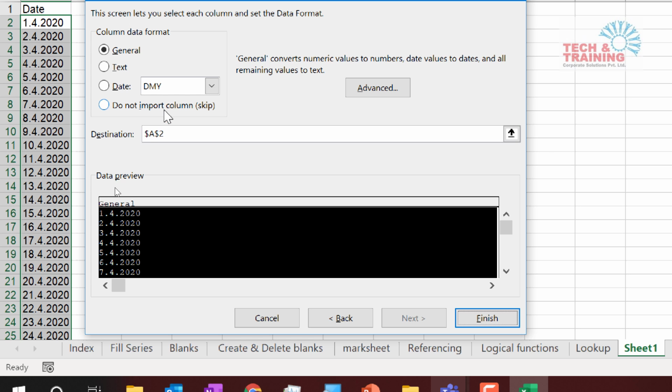If it is DDMMYY, you have to check DDMMYY. If it is MMDDYY, you have to check MMDDYY. In this step, it doesn't matter whether your system is on DDMMYY or MDY. Actually, date is a very lengthy topic. In my training program, I take at least 30 to 40 minutes only to talk about date.